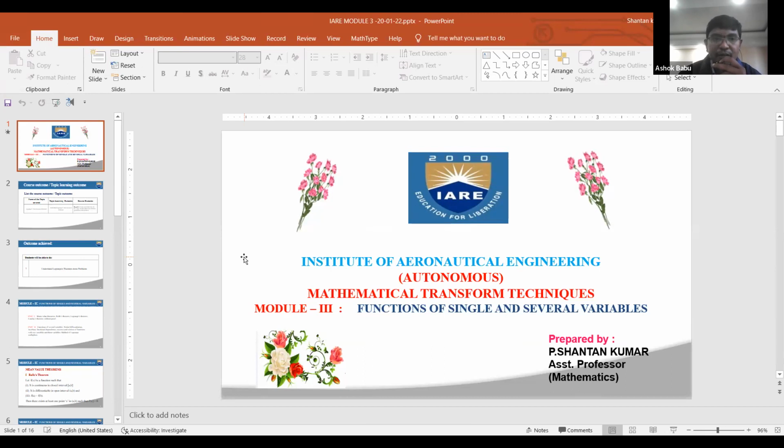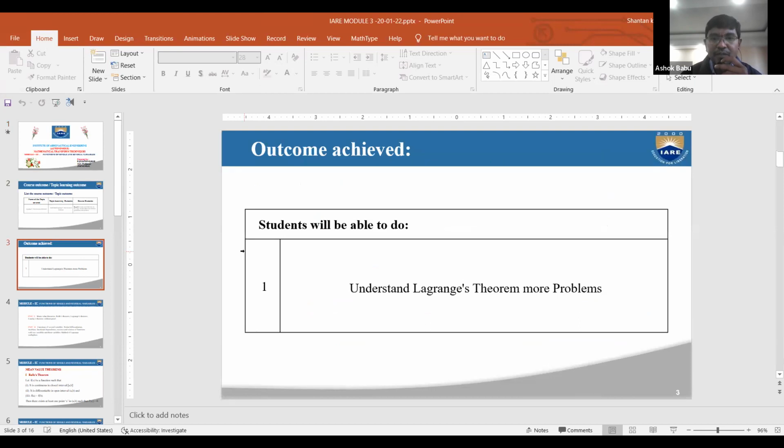Today I am going to discuss particularly the Lagrange's theorem and different types of problems based on Lagrange's mean value theorem.